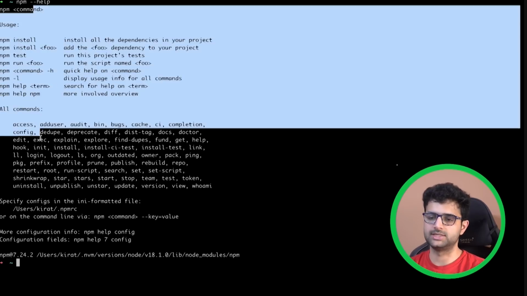What is npm? Usually whenever you have a library, you have a runtime and a package manager. As I told you, right now we'll be using Express, and Express is effectively a package that's deployed on the internet and anyone can use it. Package managers make your life easy to get these dependencies from the internet and then host them on your repository. So if your repo moves from one server to the other, you have a package file which contains all of your packages and you can install it. So package managers are very important and most backend languages have them. For Node specifically, the package manager is called npm. And if I type npm --help, it'll give me all the commands that I can run here.